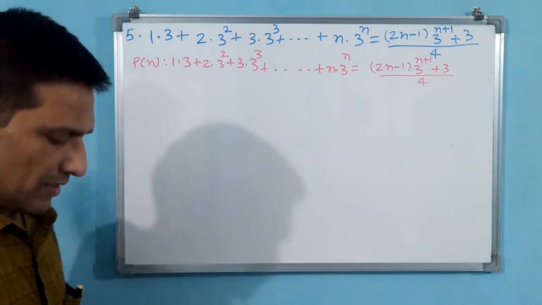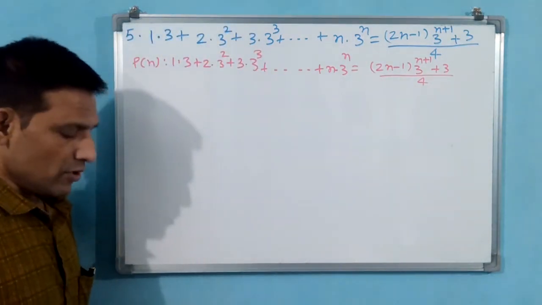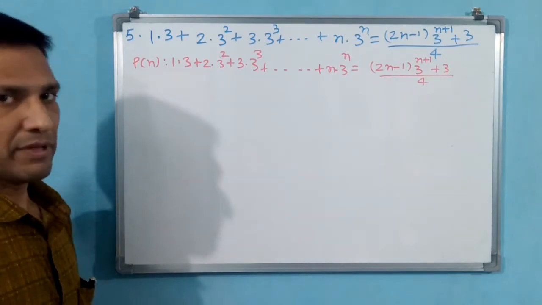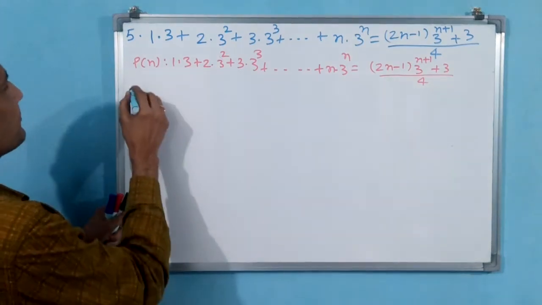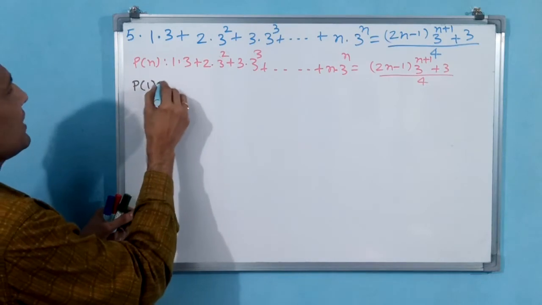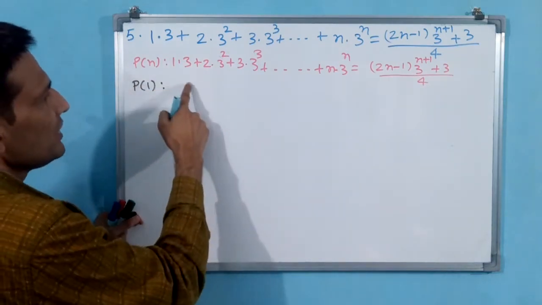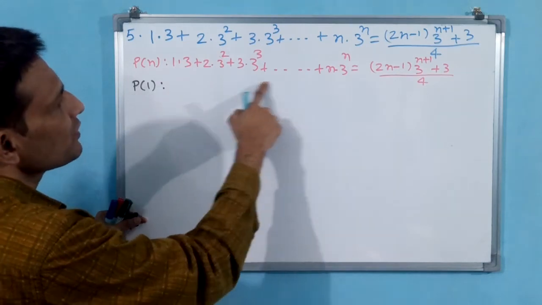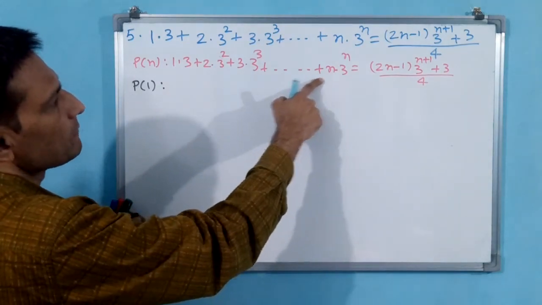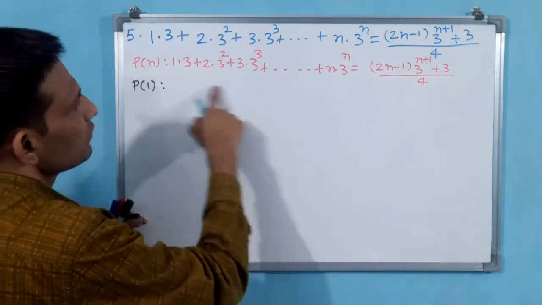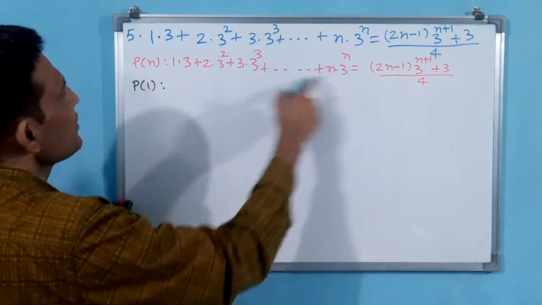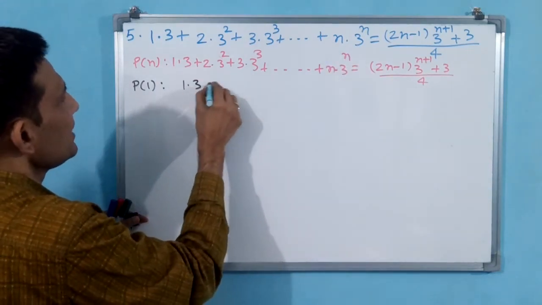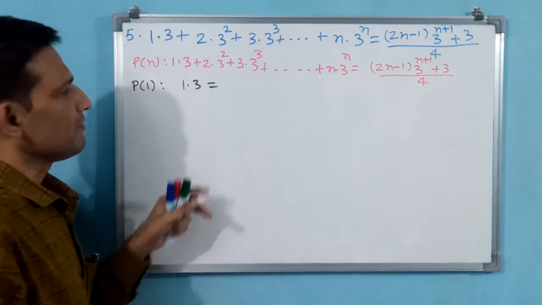Okay, now next step is you have to find P1. Let us find P1 colon. You see LHS P1, you substitute this one: 1 into 3 power 1, 1 into 3, that is 3. So LHS is P1 equals 3.